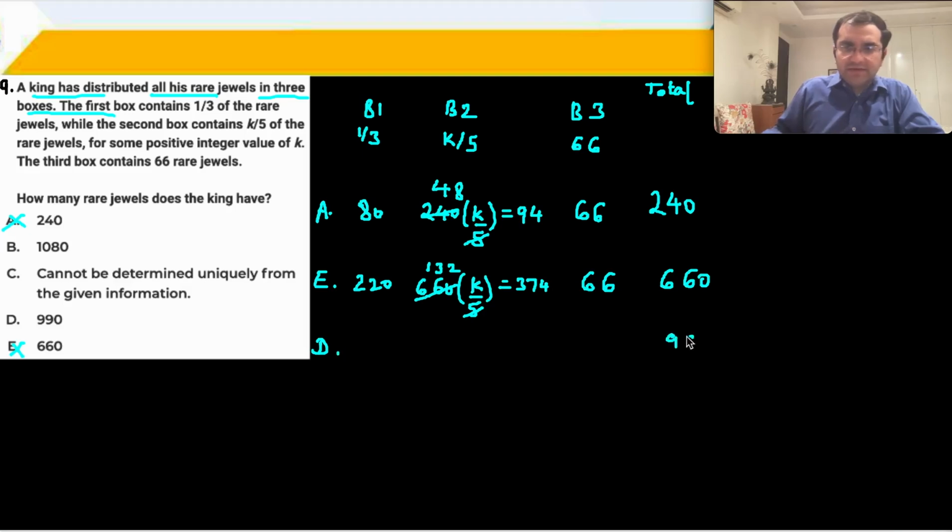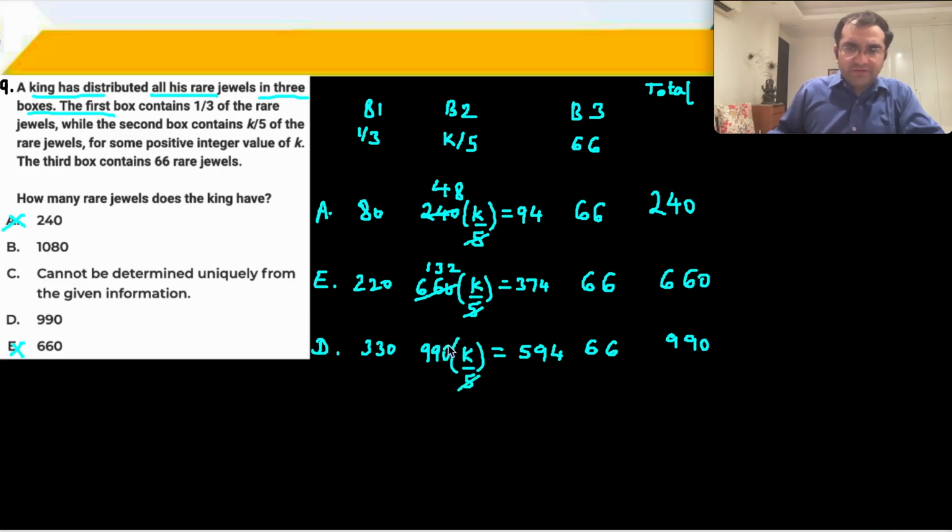At 990, you get 1/3, 330 over here. So 660 are left. Out of 660, 66 went here, so how many are left? 594. So 594, is it equal to 990 into K upon 5?